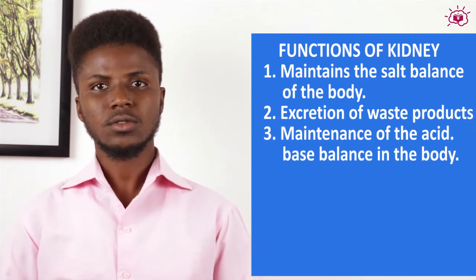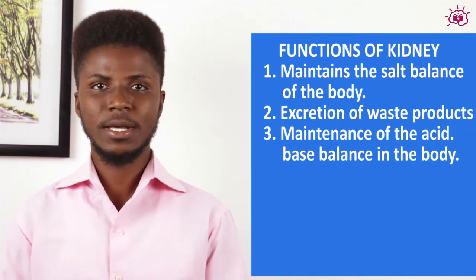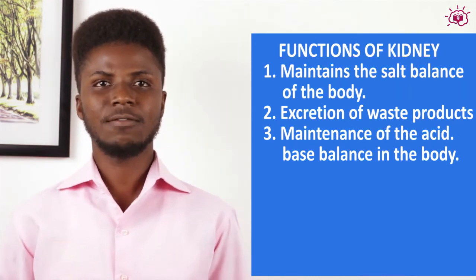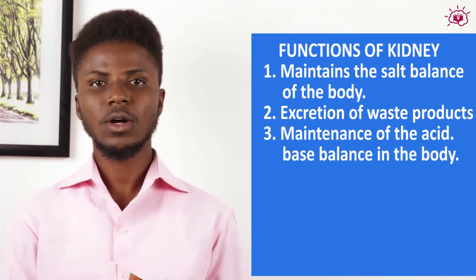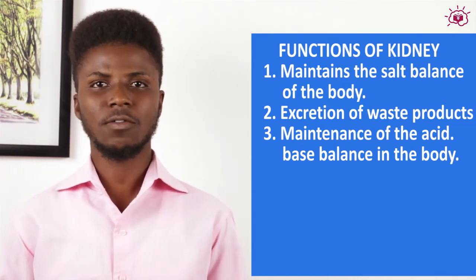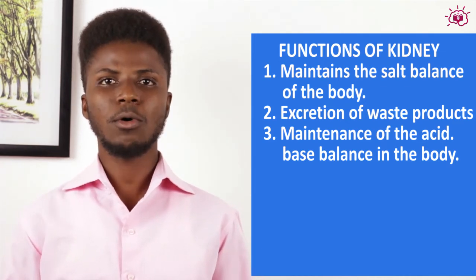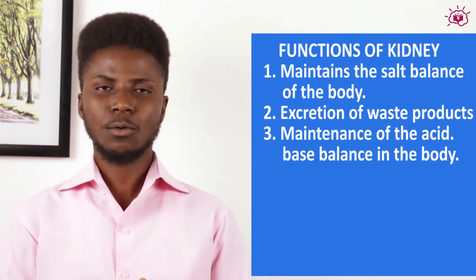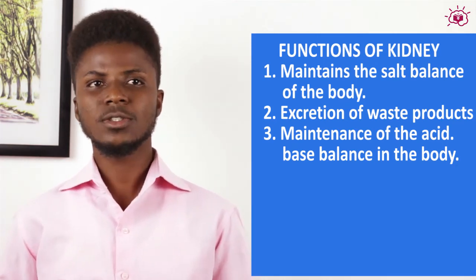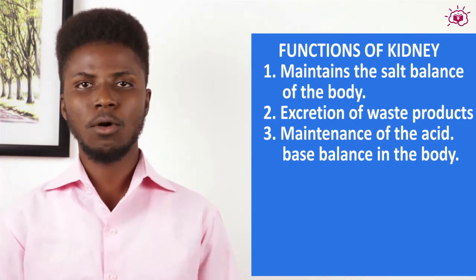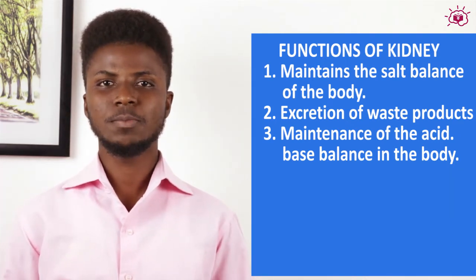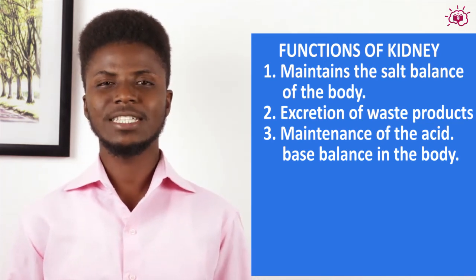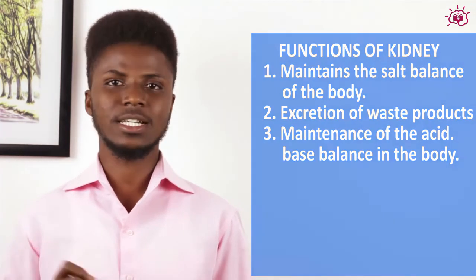The third function of the kidney is acid-base balance. For example, when the internal environment is more acidic, the kidney increases the concentration of acid in the urine, allowing more acid to be passed out. On the other hand, when the concentration of base is quite high in the system, the kidney is stimulated to release more salts to balance the pH of blood. You should know that the pH of blood is 7.4, meaning that it is very slightly basic.